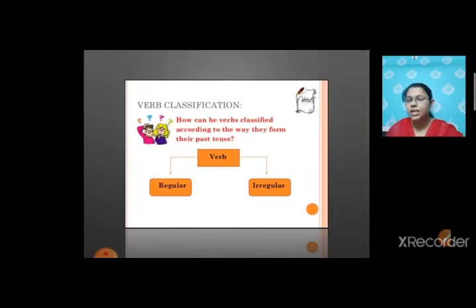Now when we study about past tense, we need to know that the verb which we are going to use would be of two types, that is regular and irregular verbs. Normally regular verbs end in ed or d. But in irregular verbs, it's not the same thing. They change totally. The infinitive verb is changed totally. So let's see how are regular verbs formed and how are irregular verbs formed.